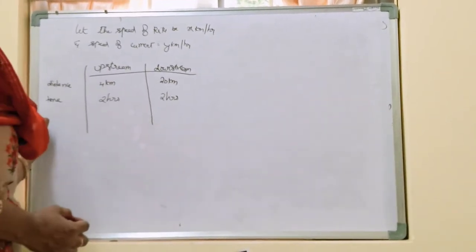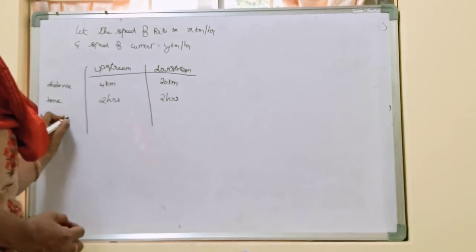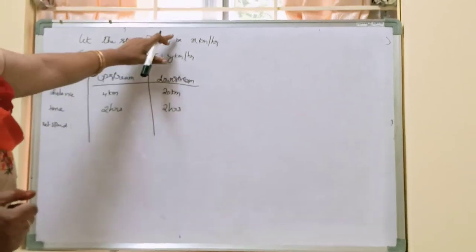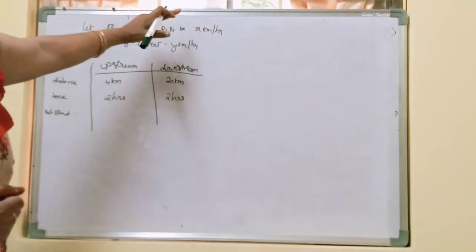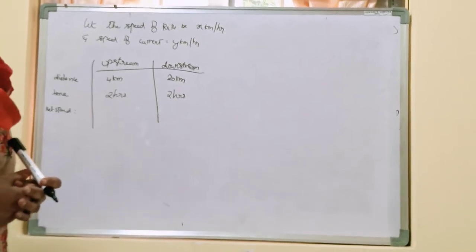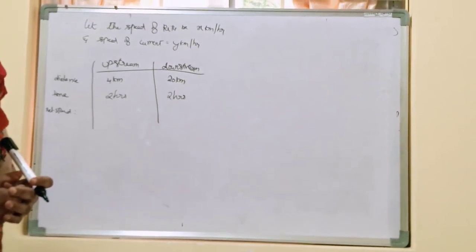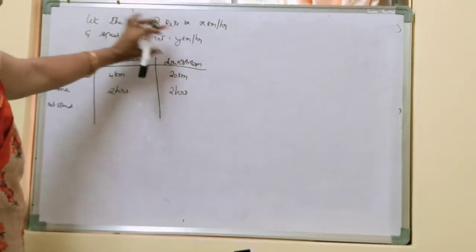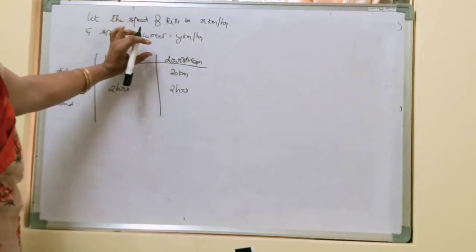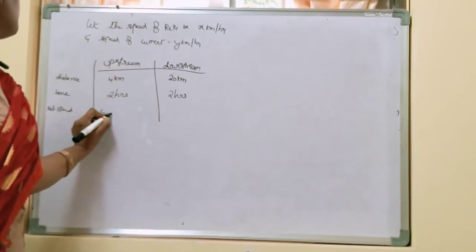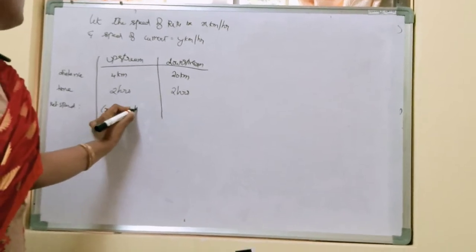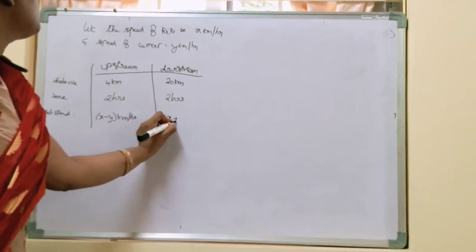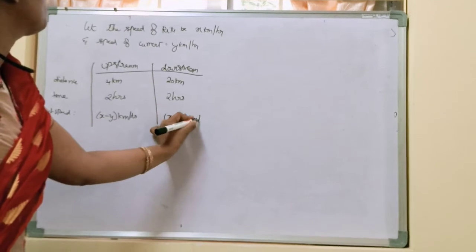Okay. Now what is the relative speed? Whenever there are two moving objects, what did we discuss earlier? We should take the relative speed, right? So for upstream relative speed, is it x minus y kilometers per hour or y minus x kilometer per hour? Y minus x kilometer per hour. Absolutely, Rami is giving me the wrong answers. Okay, so it is x minus y kilometer per hour. Always a man's speed can be decreased but not the current speed. Therefore, the relative speed is x minus y kilometer per hour. Whereas in downstream, the relative speed is equal to how much? X plus y kilometer per hour.